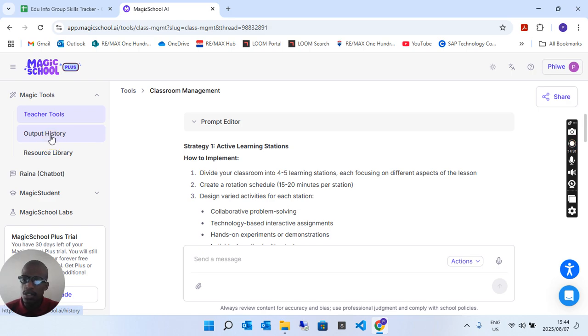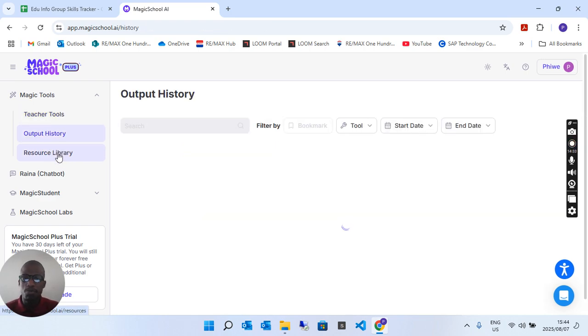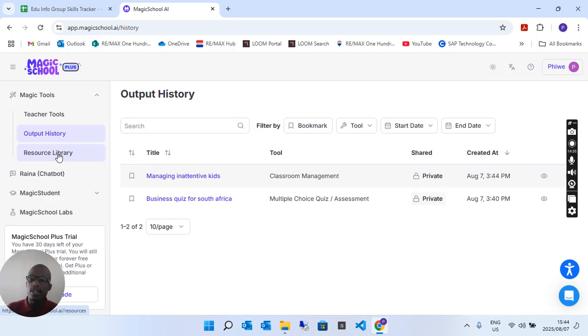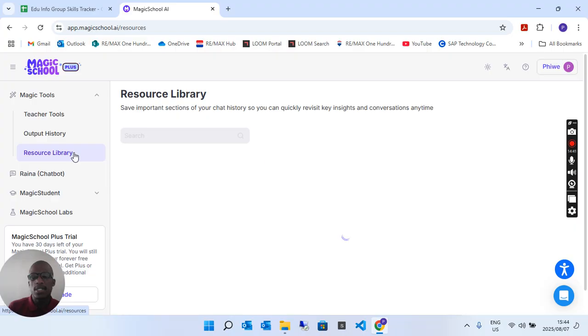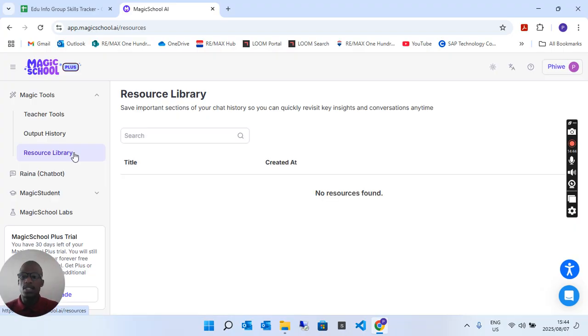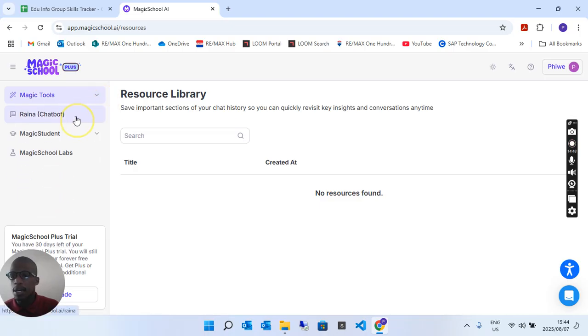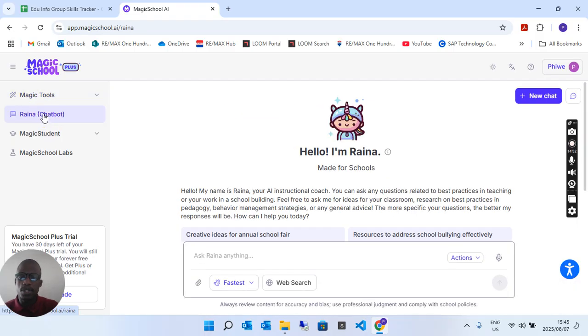There's output history, that's stuff you've been searching or that you've done previously. And then there's resource library. These are all the options that you can have or create. Okay, let's close that. This is the chatbot, Reina. You communicate with it, and it advises you on whatever academic or educational information that you need.